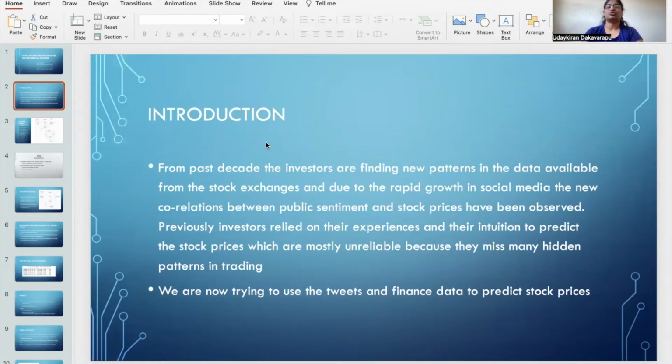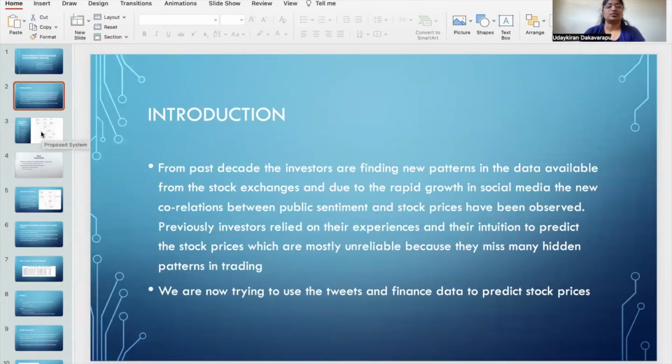Here is the introduction of the stock market prediction based on sentiment analysis. From the past decade, investors are finding new patterns in the data available from the stock exchanges due to the rapid growth in social media. New correlations between public sentiment and stock prices have been observed. Previously, investors relied on their experiences and intuition to predict stock prices, which is mostly unreliable because they miss many hidden patterns in trading. We are now trying to use tweets and finance data to predict stock prices.